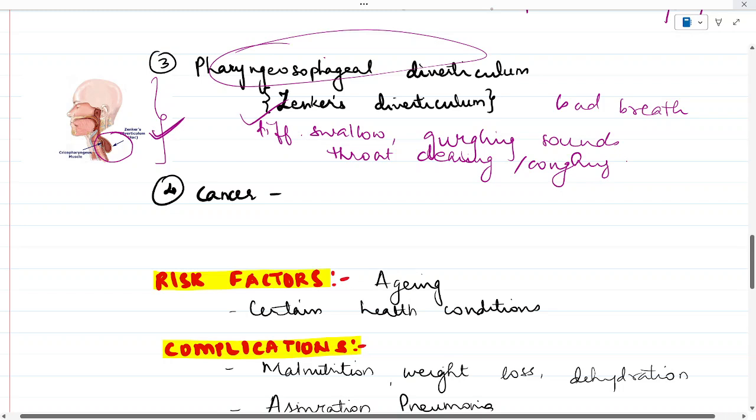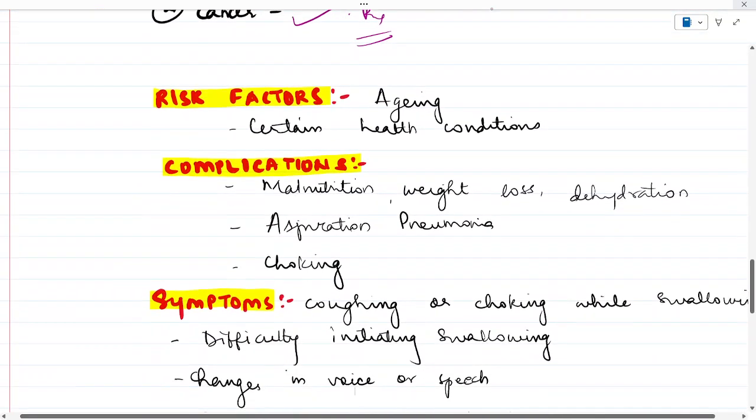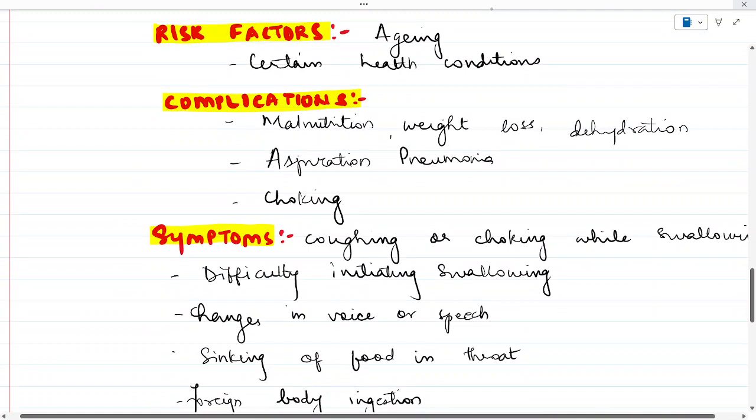Certain cancers or cancer treatment can also cause dysphagia. Okay, so these were the causes. Now let's see about the risk factors. A very easy, short and sweet topic to understand. Usually it is seen in cases of aging or due to certain health conditions as discussed above.